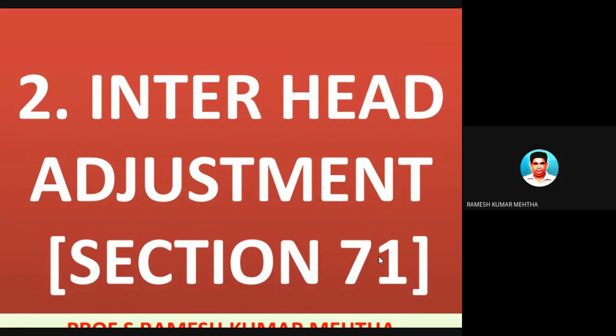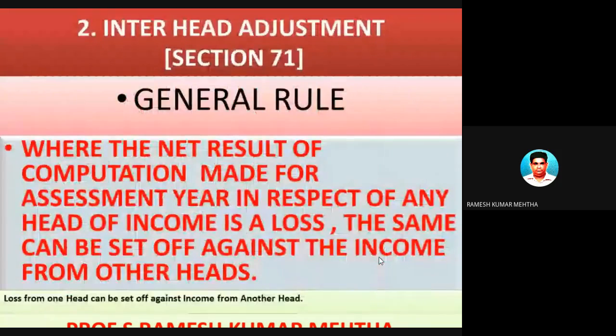Hope you have understood it. Now let's talk about inter-head adjustments, or different sources of income adjustments. So, general rule. What is the general rule? The general rule says that where the net result of a computation made for the assessment year in respect of any head of income is a loss, the same can be set off against income from other heads. So what does it mean?